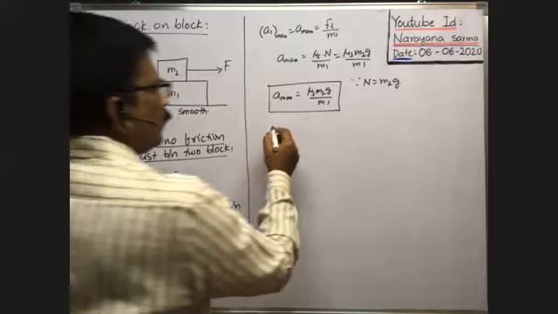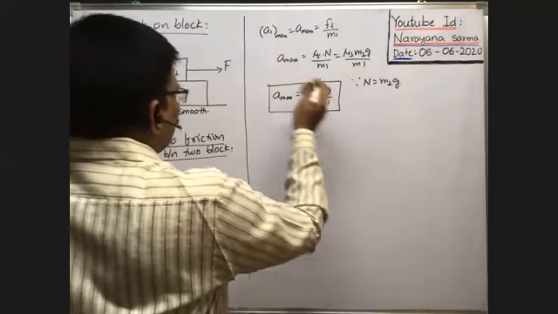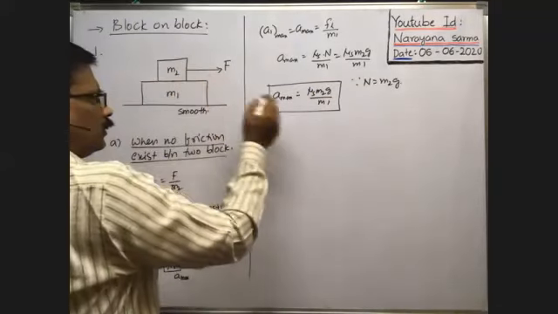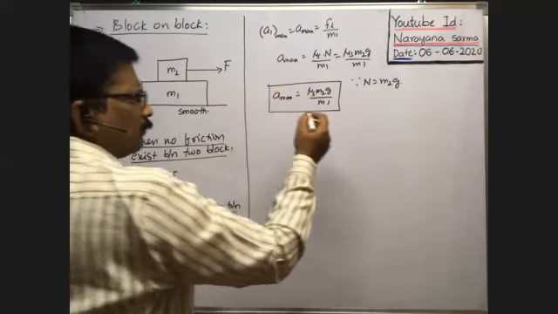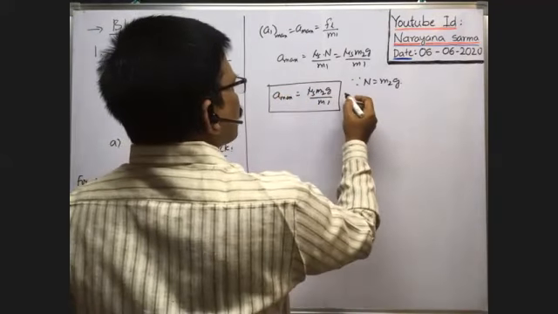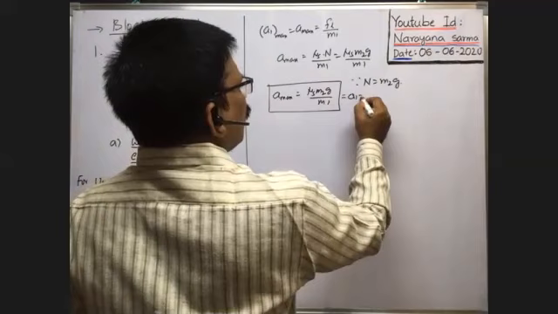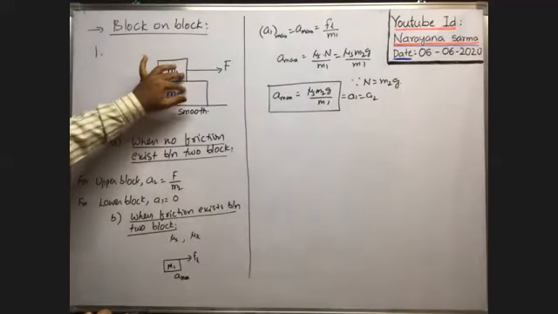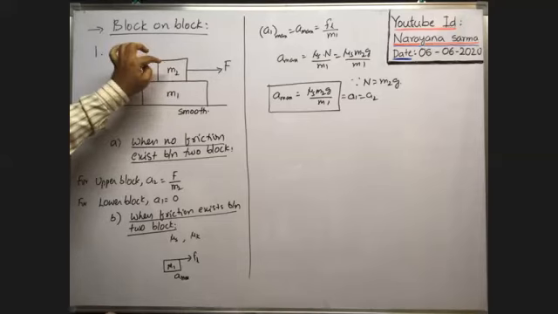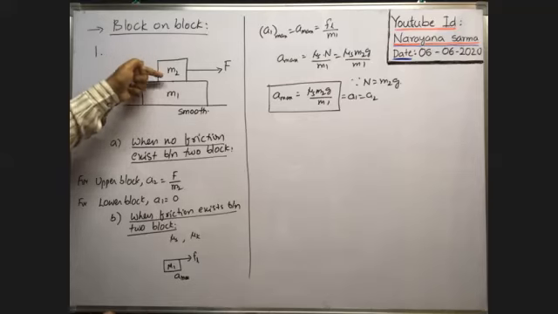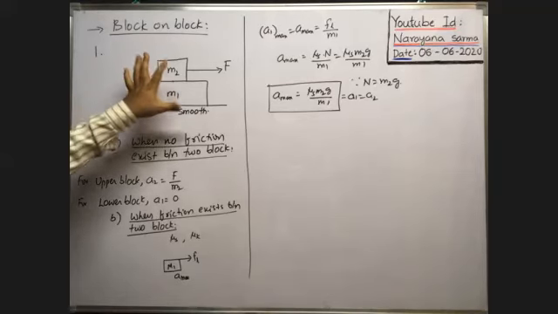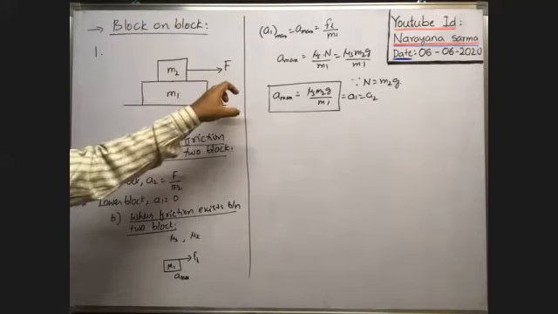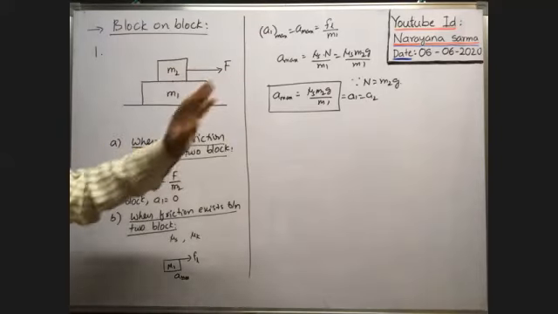So in that case, the acceleration of the two blocks is the same. This is equal to A1 and A2 also, because we consider limiting friction. Whenever the limiting friction exists between these two blocks, there is a tendency of block M2 to try to move relative to M1, but there is no motion. That's why the two blocks move together. So hence the acceleration of the two blocks is equal to this one.